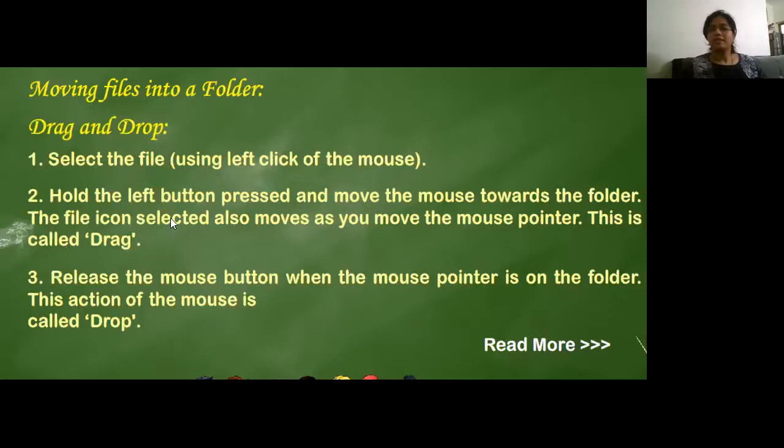The file icon selected also moves as you move the mouse pointer. This is called drag. So it is just with a click, whatever you want to select, pull it to the new folder. Release the mouse button when the mouse pointer is on the folder. This action is called drop.